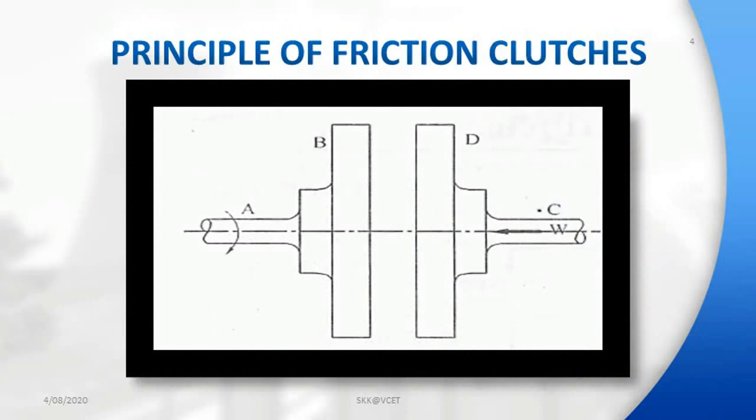Principle of friction clutch. The clutch operation is based on frictional contact between two members, the driving and driven member. Here driving is the crankshaft, and driven means the gearbox input shaft. The clutch is a friction type coupling which transmits power.